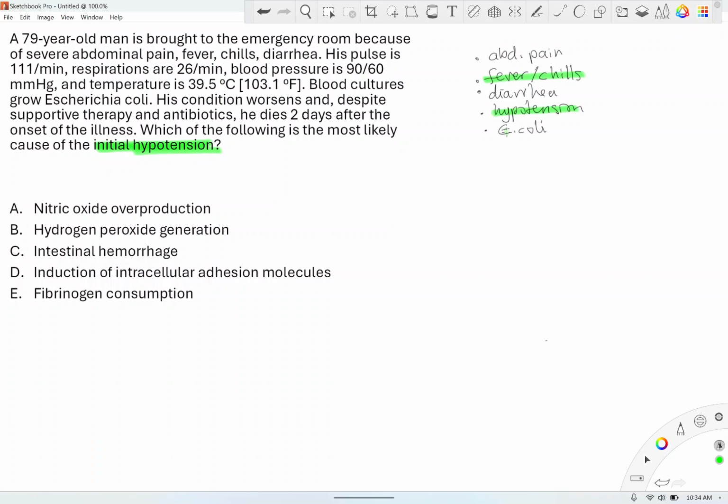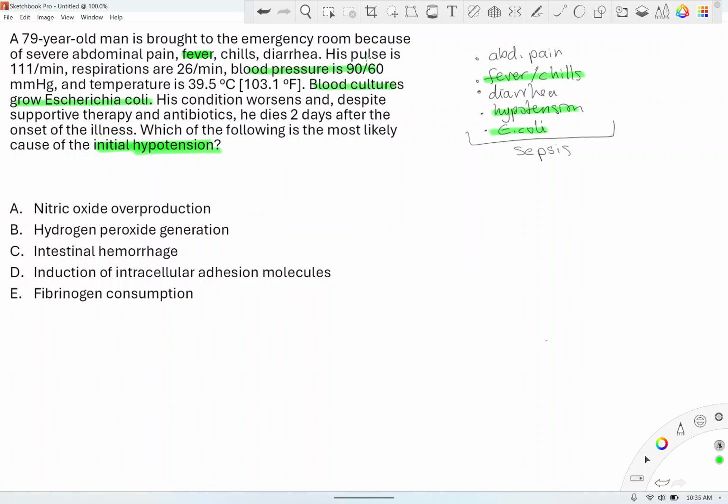So this is sepsis. Sepsis is infection of the blood. And what determines that? In this case, blood culture is the best determinant. It confirms. So let me highlight that: blood culture grows E. coli. This is sepsis, 100%. And then the signs also correlate. What are the signs of sepsis? Fever, and hypotension. In this case, most of the time it's hypotension and tachycardia. Let's not forget about that.